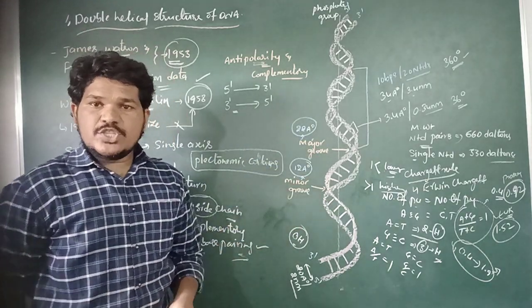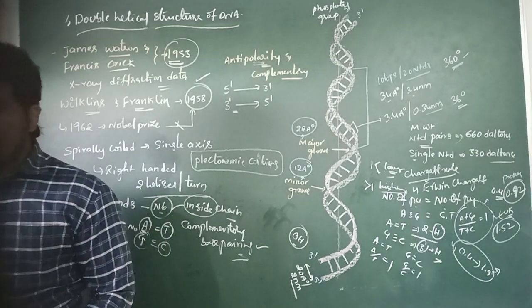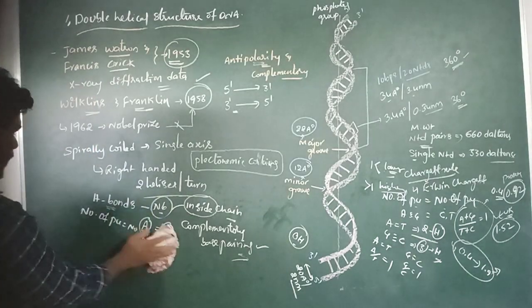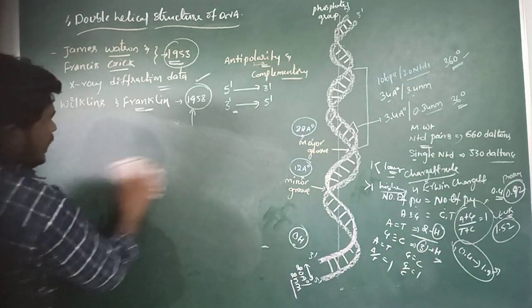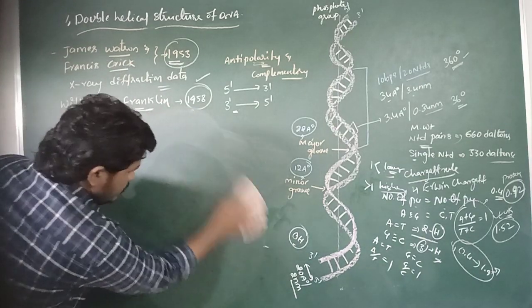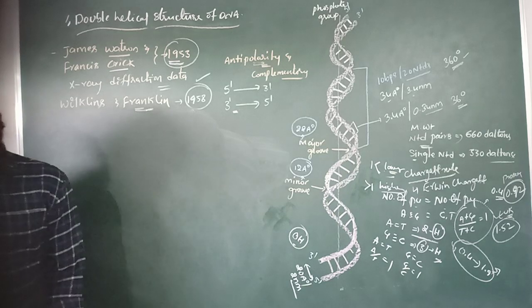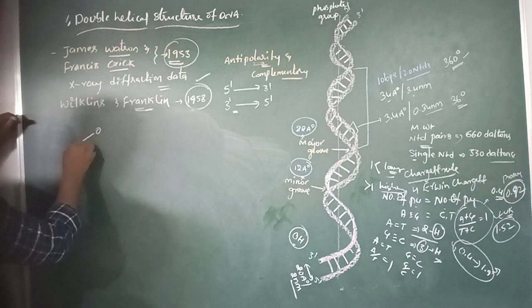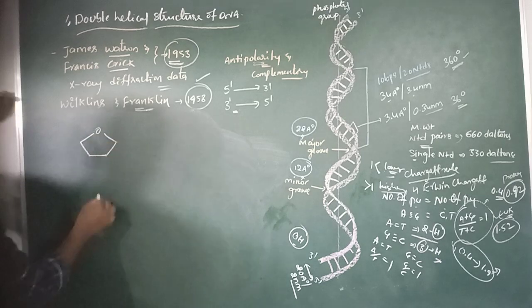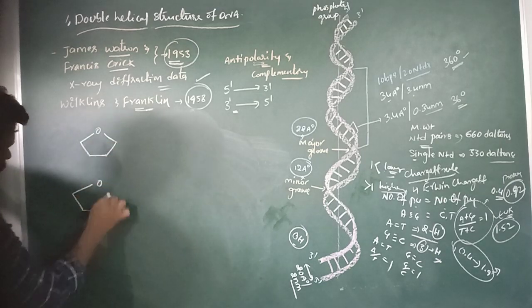And then I will show the chemical structure of DNA. Let us see the chemical structure of DNA. Like here, these are the pentose sugars.